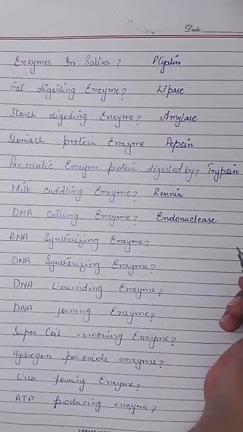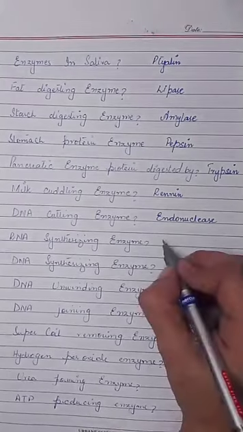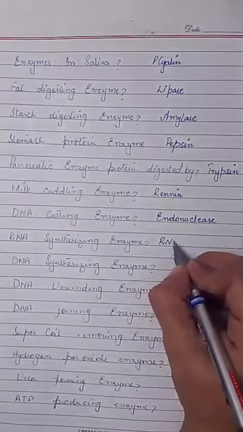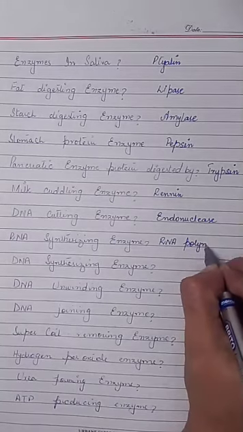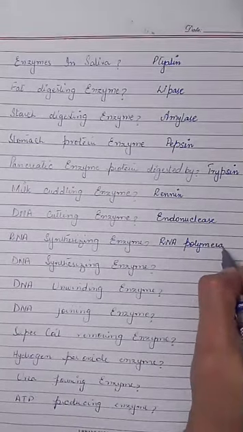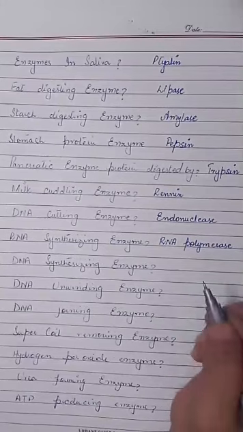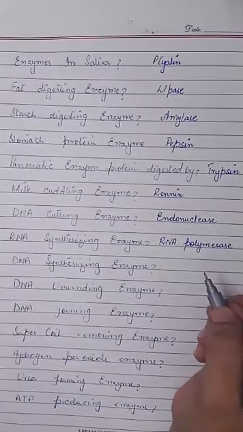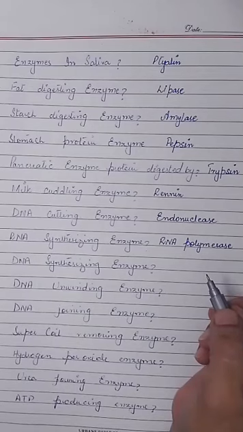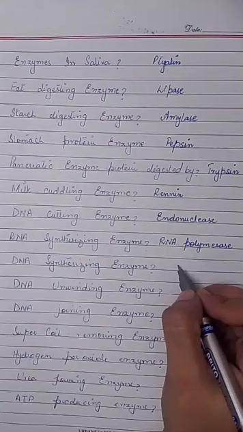RNA synthesizing enzyme is RNA polymerase. DNA synthesizing enzyme is called DNA polymerase.